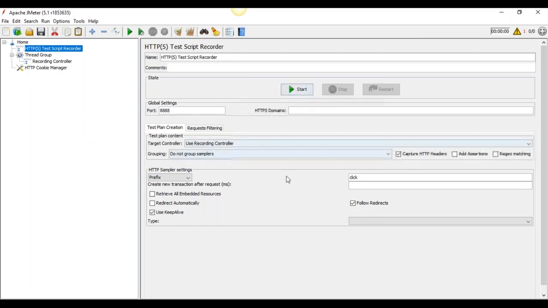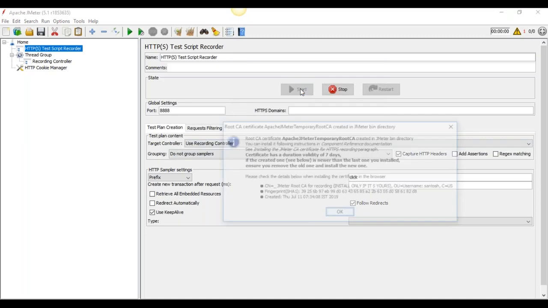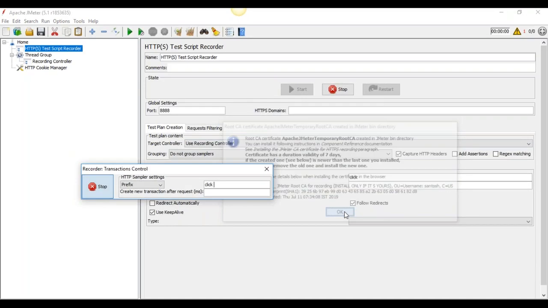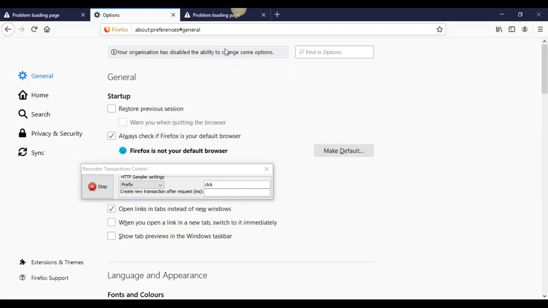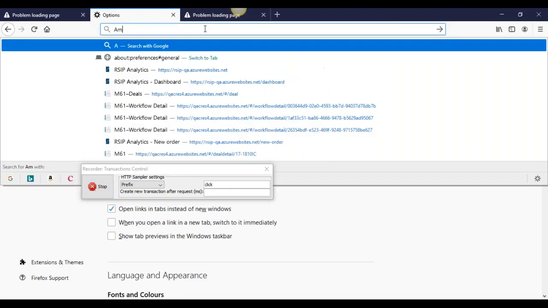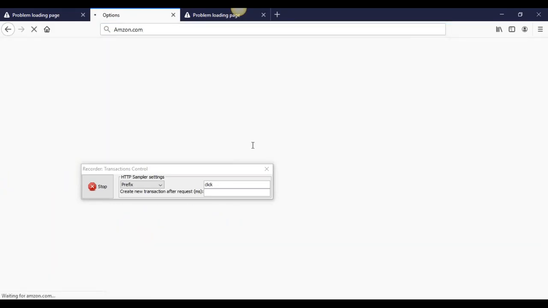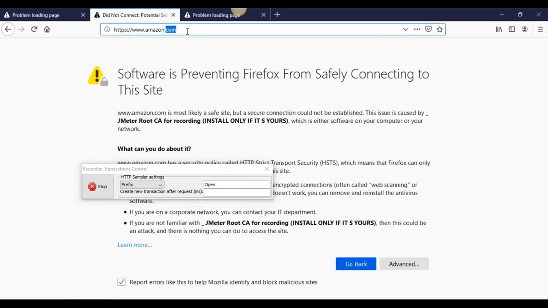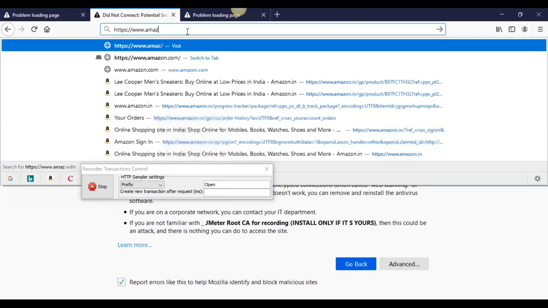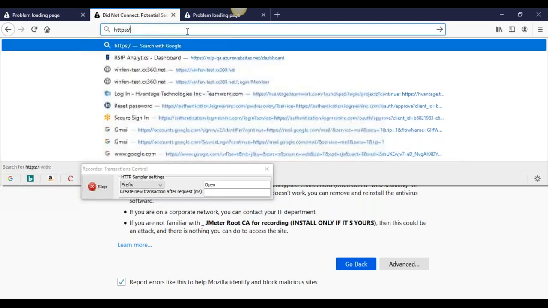Now I am clicking on start here, and then click on the OK button. Now I am going to Mozilla Firefox and opening a browser with Amazon.com. The spelling here is incorrect. Amazon.in here. Oh, I got it. Yes, the same error I'm getting. The same error only I'm getting now.